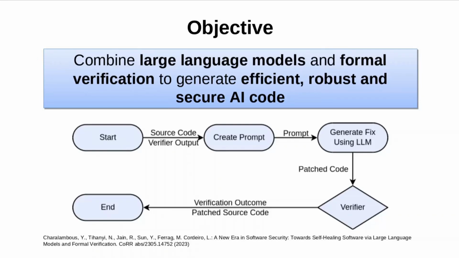The diagram below summarizes the method. At the beginning, we have the source code, which may contain a vulnerability. And if it does, we have the verifier output. We create a prompt. We use the large language model to fix the code, and then we verify it once more and return the result. If the vulnerability has been fixed and the code is now safe, we return the patched source code as well.